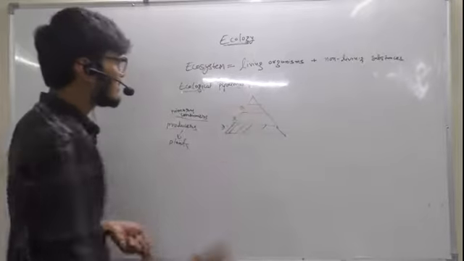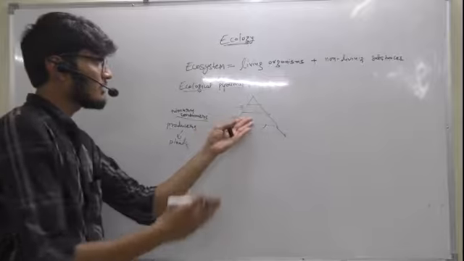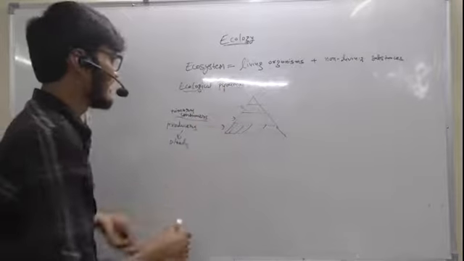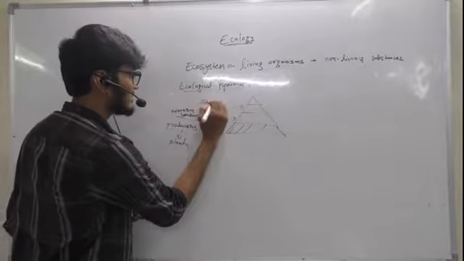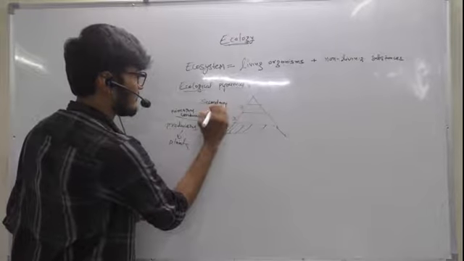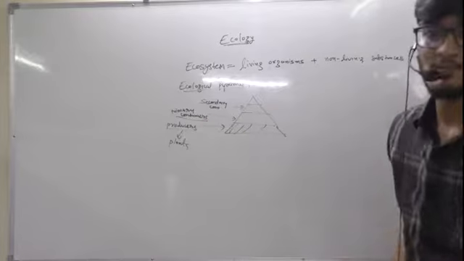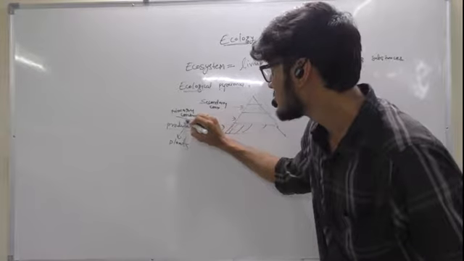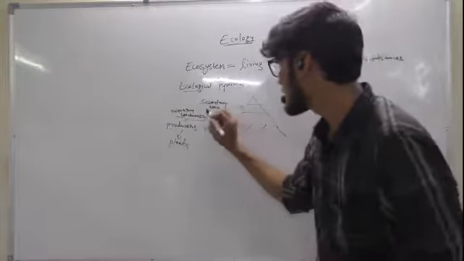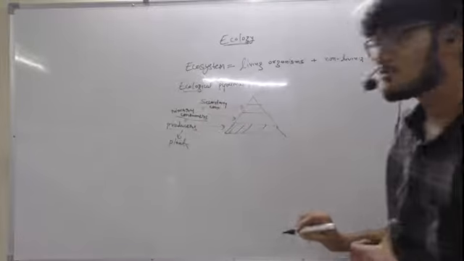Then we'll talk about secondary consumers that will occupy the next trophic level. They are generally carnivores who eat the herbivores, or the primary consumers. So producers will be consumed by primary consumers, and primary consumers will be consumed by secondary consumers.